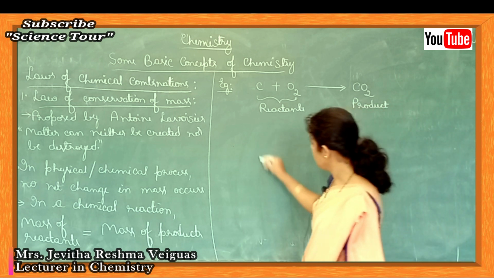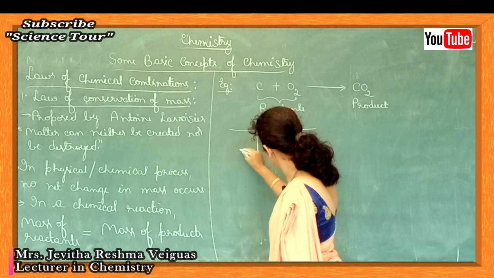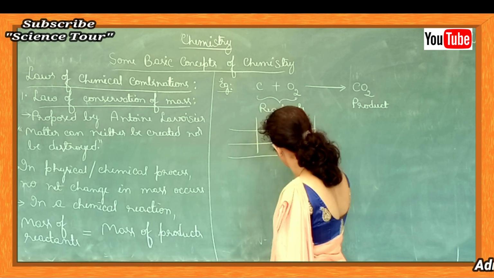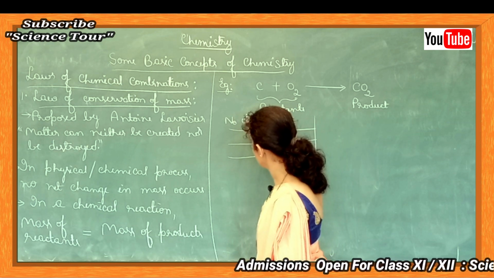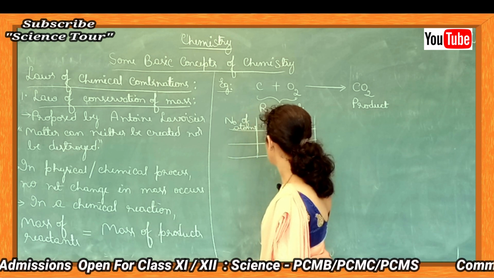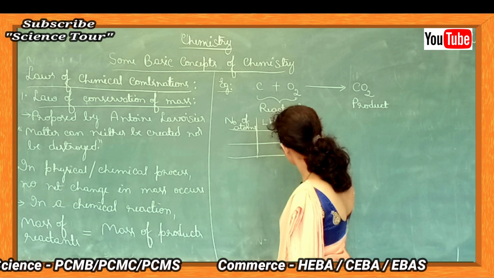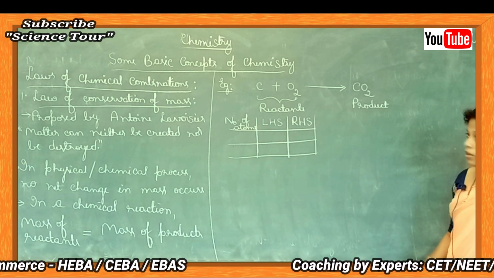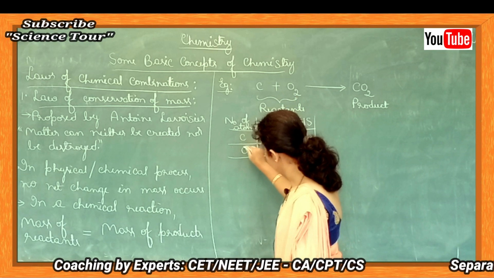Now, compare number of carbon atoms and oxygen atoms on both the sides. Let's take a number of atoms on left hand side as well as on the right hand side. Compare. We have carbon and oxygen.